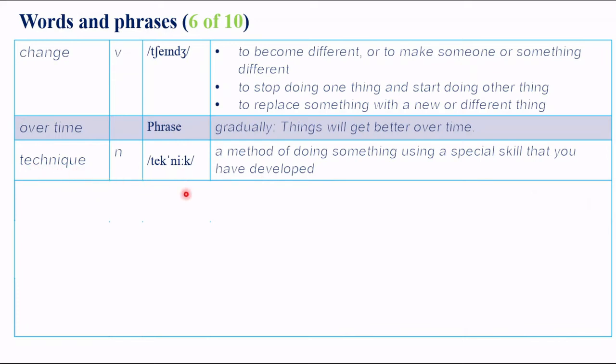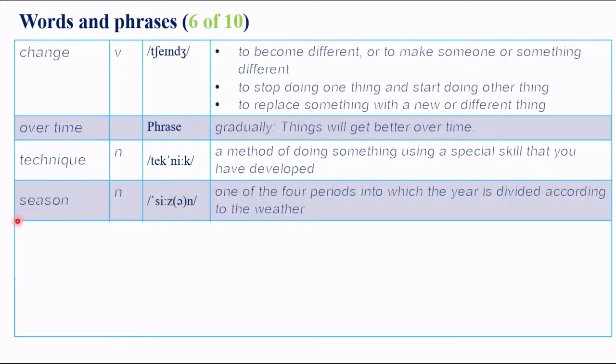Technique. Technique is a method of doing something using a special skill that you have developed. Season. Season is one of the four periods into which the year is divided according to the weather.